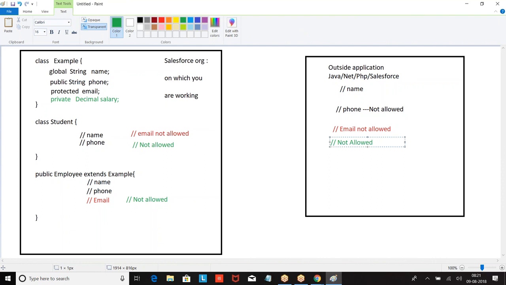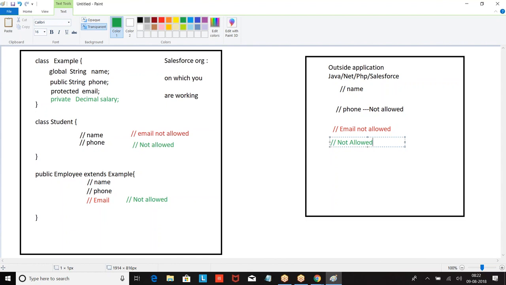Now tell me, global means anywhere within the organization and outside the organization, generally for web services. Public means anywhere within the organization, but not outside the organization. Protected means within the class and the child classes. Then private means only within the class.